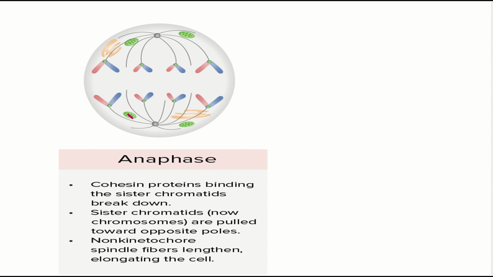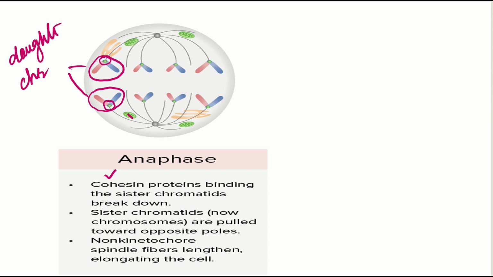In anaphase, the chromatids separate at the centromere, and each chromatid is now known as a daughter chromatid. You know that the sister chromatids are held together by the centromere. In anaphase, the centromere breaks down due to the breakdown of the cohesin protein, and due to this breakage, the sister chromatids that were held together by the centromere are separated out, and now they are called daughter chromosomes.